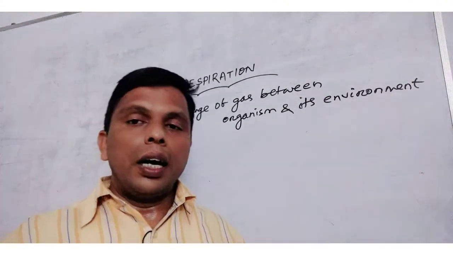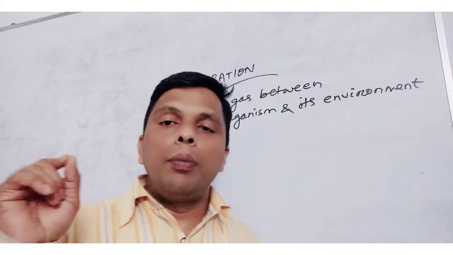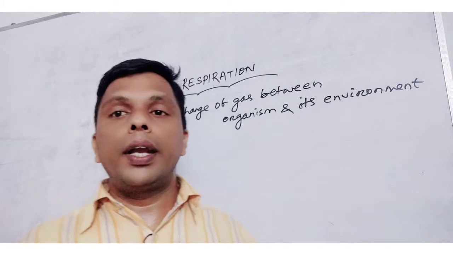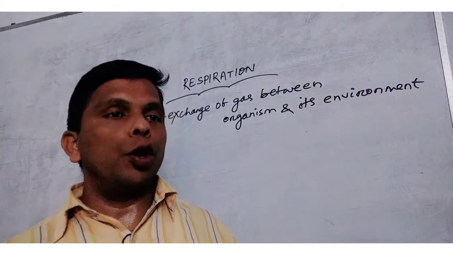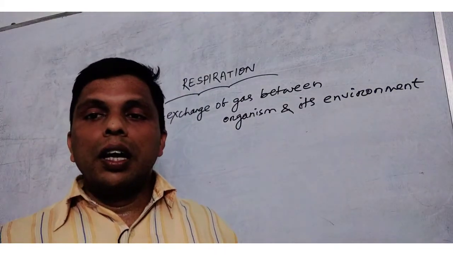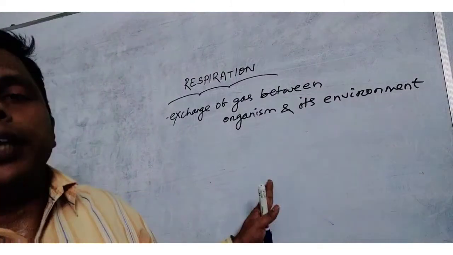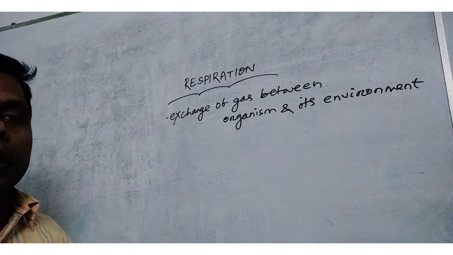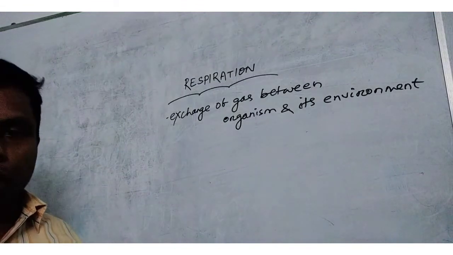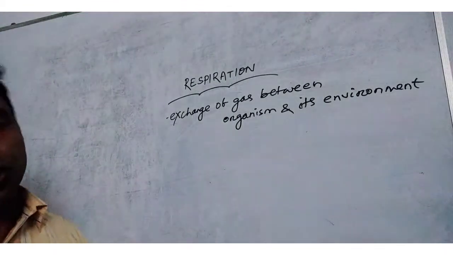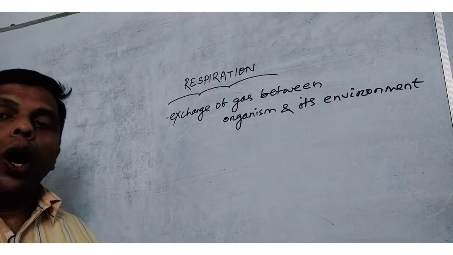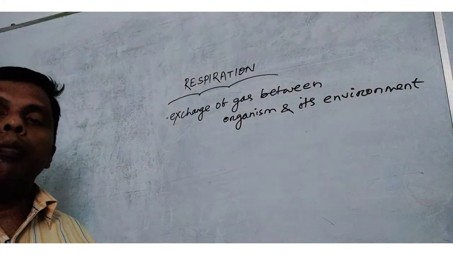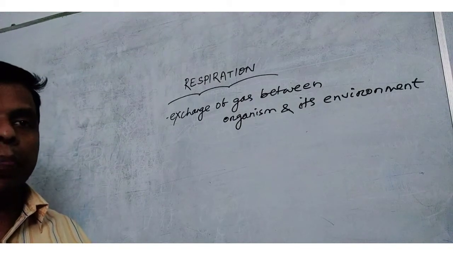So, on the basis of availability of oxygen, it is of two types: aerobic and anaerobic respiration. Aerobic respiration provides maximum energy from the degradation of food particles in comparison to anaerobic, so all higher organisms respire by this method.